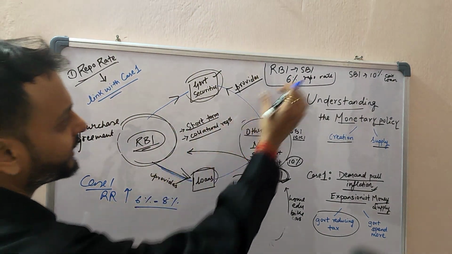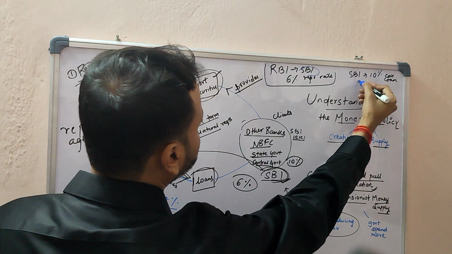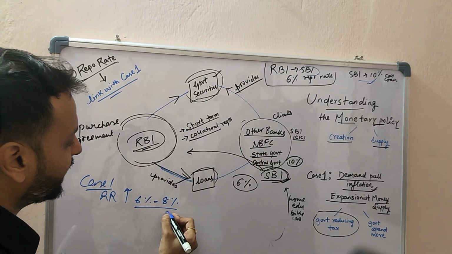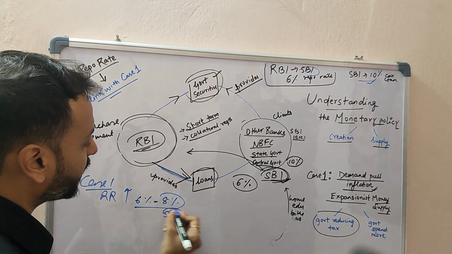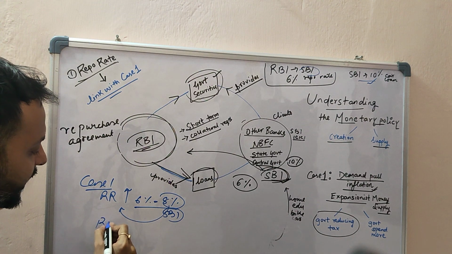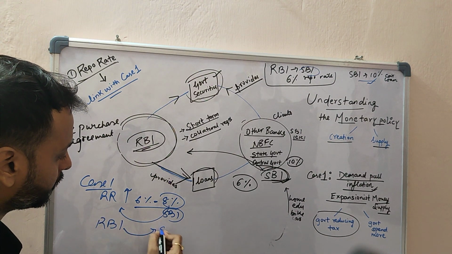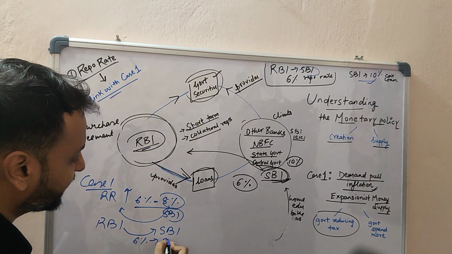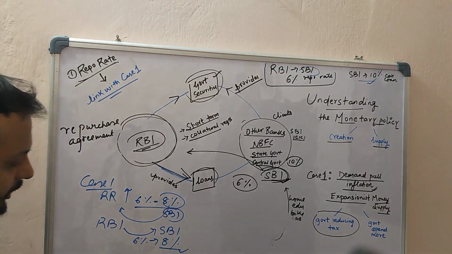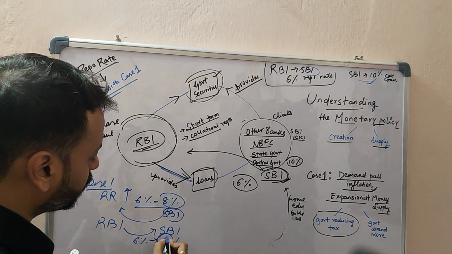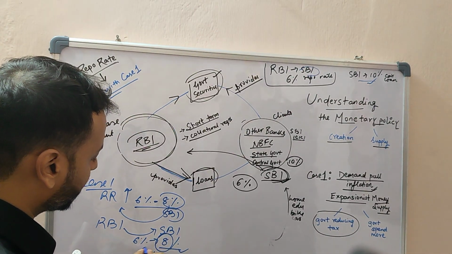So now SBI will also increase its car loan rate because SBI has to return 8% back to RBI. Now you are getting the point. RBI was giving SBI a loan at 6%, but now they have increased their interest rate to 8%. So SBI has to return an extra 2% back to RBI.